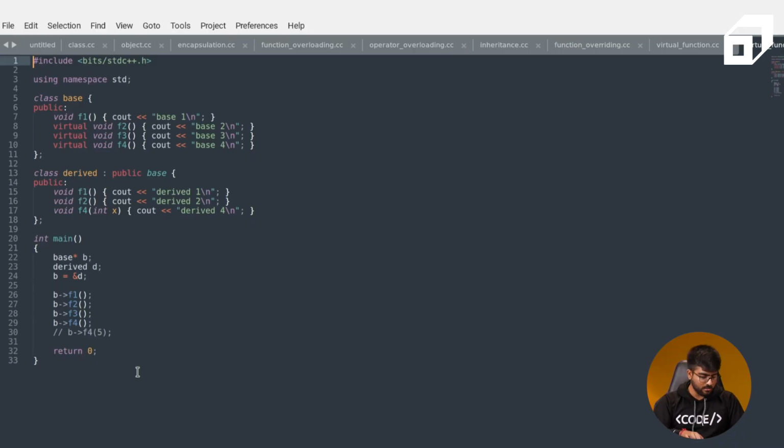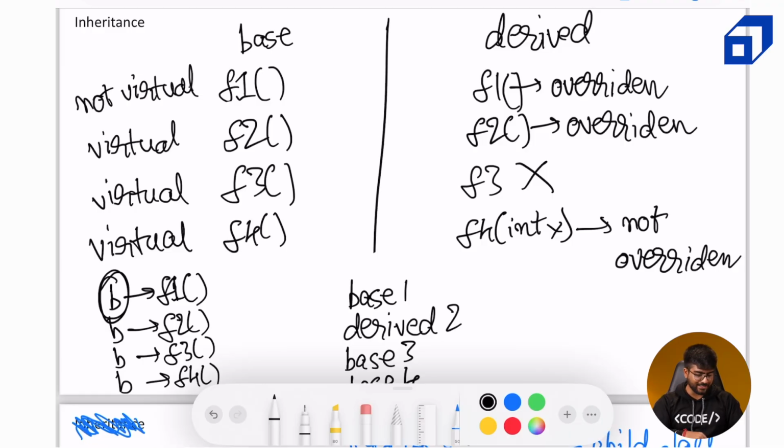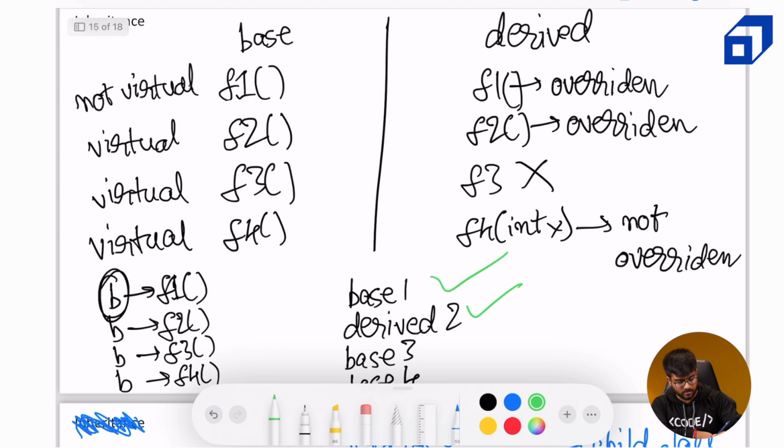Now if you notice, this has a data type of base class, and since it is overridden but not virtual, the decision will be taken based on the data type of the pointer itself, and hence base 1 is printed. Okay, now in the second function call, it is overridden but the parent function is marked as virtual, and since the base pointer points to the object of child class, runtime polymorphism happens, and the decision is taken to call the f2 which is defined in the derived class, because the pointer of the base class points to the object of the derived class.